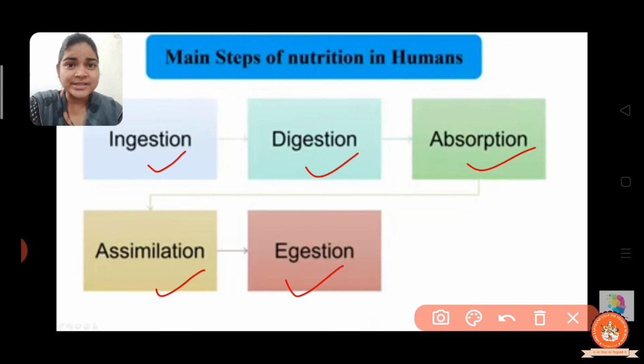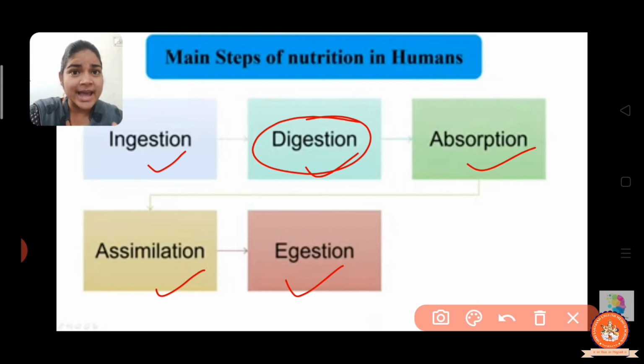In the stomach, the digestion of protein starts. After that the partially digested food passes into the small intestine, and the small intestine absorbs the protein, vitamins, etc. This process is called absorption.